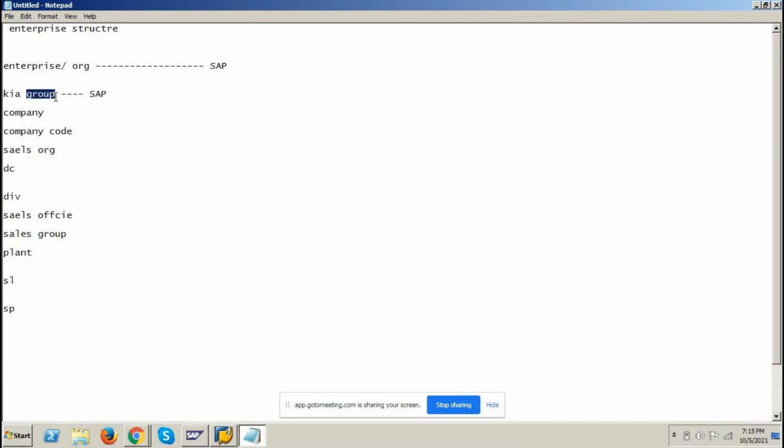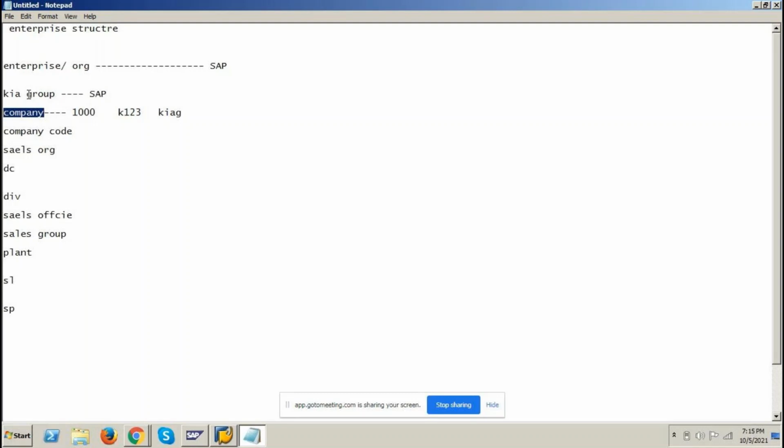This group of companies will be mapped as company in SAP, with a 4-digit code. The code could be numerical, alphanumerical, or alphabetical, depending on the process. Depending on the client's interest, you can go with a numerical code, an alphanumerical code, or a completely alphabetical one. And the individual companies under the group of companies will be defined as company code in SAP.